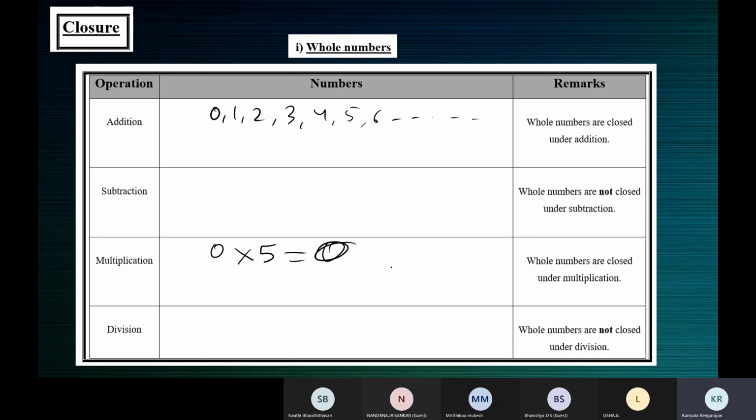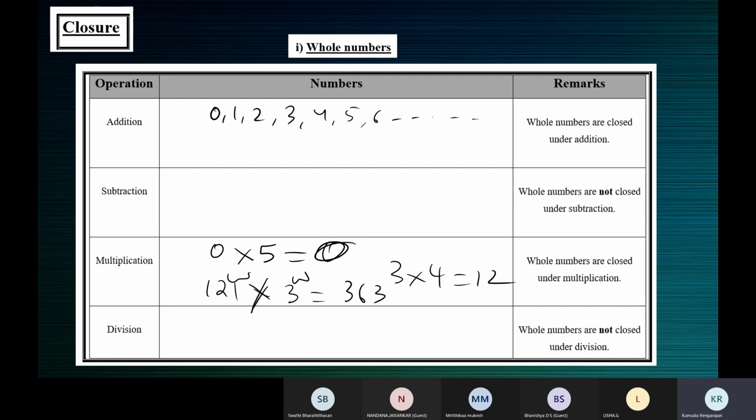The product of two whole numbers is always a whole number. You take any two numbers, 3 and 4. The product will always be a whole number. Take any two whole numbers, anything, say 121 and 3. This is a whole number, this is also a whole number, and the product will also be a whole number. So when the product of two whole numbers is also a whole number, that means whole numbers are closed under multiplication.